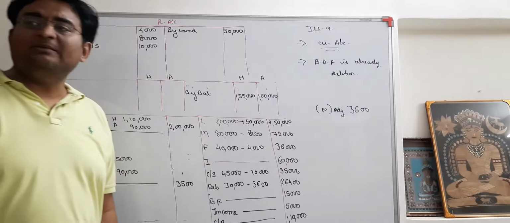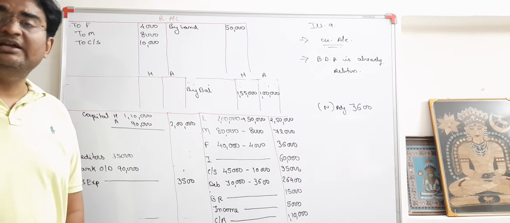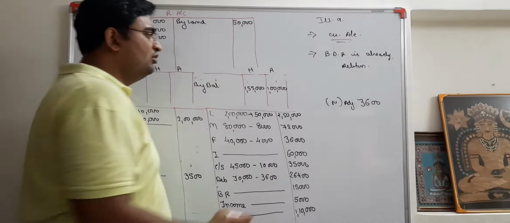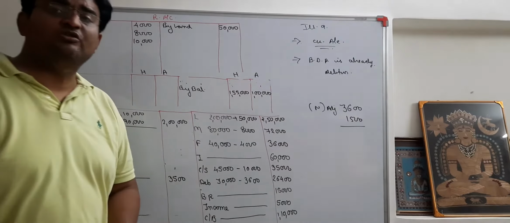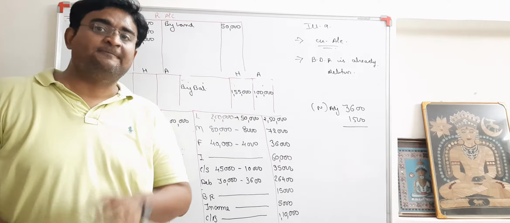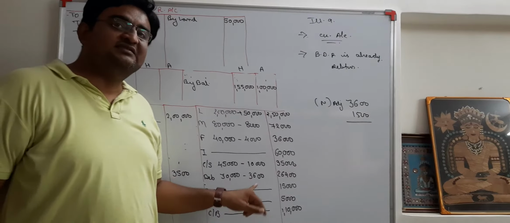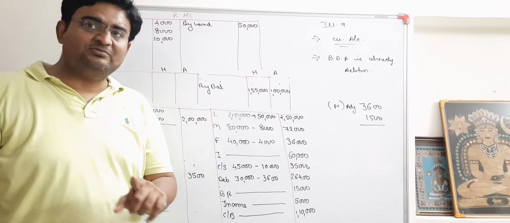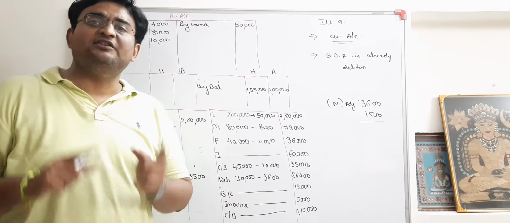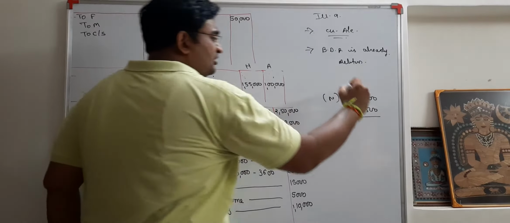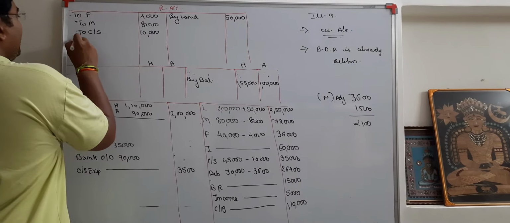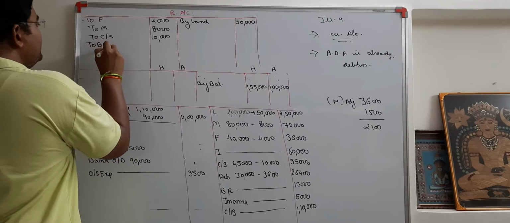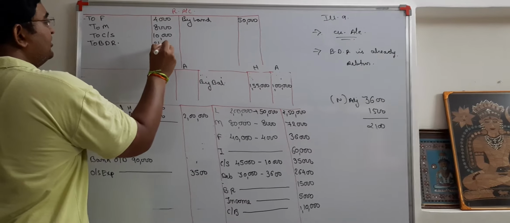What was the bad debt reserve already given in the question? That was 1,500. Students, please concentrate once again here. Already they have deducted 1,500. So the difference comes to 2,100. This indicates loss, and that will be written here. To BDR, 2,100.